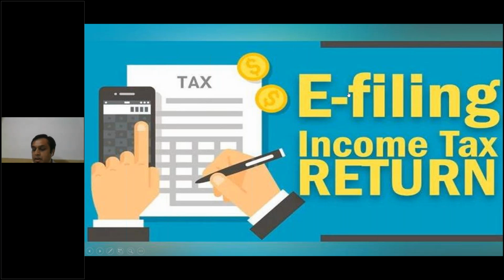We have completed the first three sessions. The first session was on basic concepts. The second session was on important deductions under Chapter 6A and all other deductions. The third session Bala sir has conducted on which forms have to be used for filing of income tax return. Here we will be learning how we will be filing income tax returns online, offline, in different utilities, and every basic information would be shared with you.